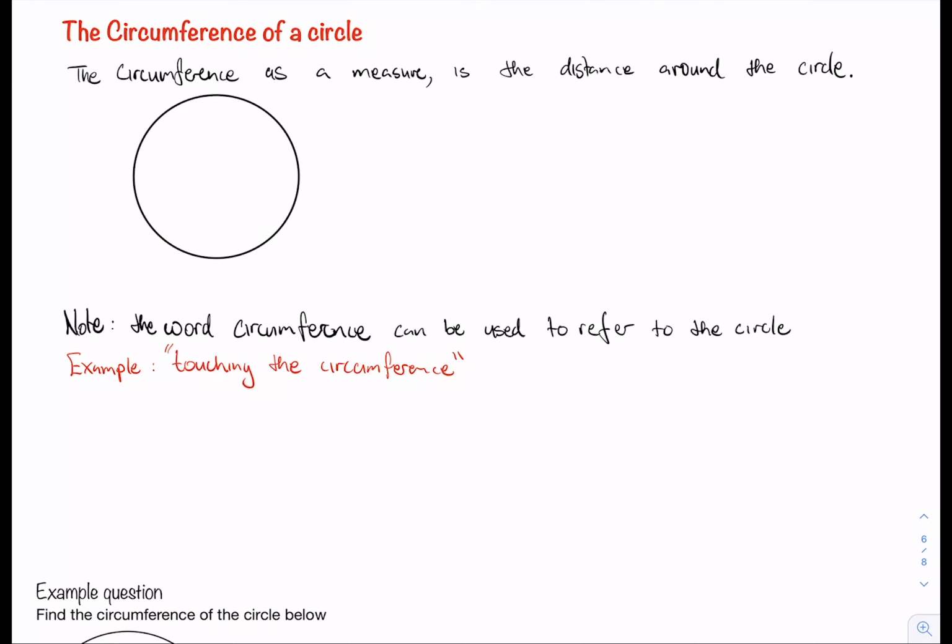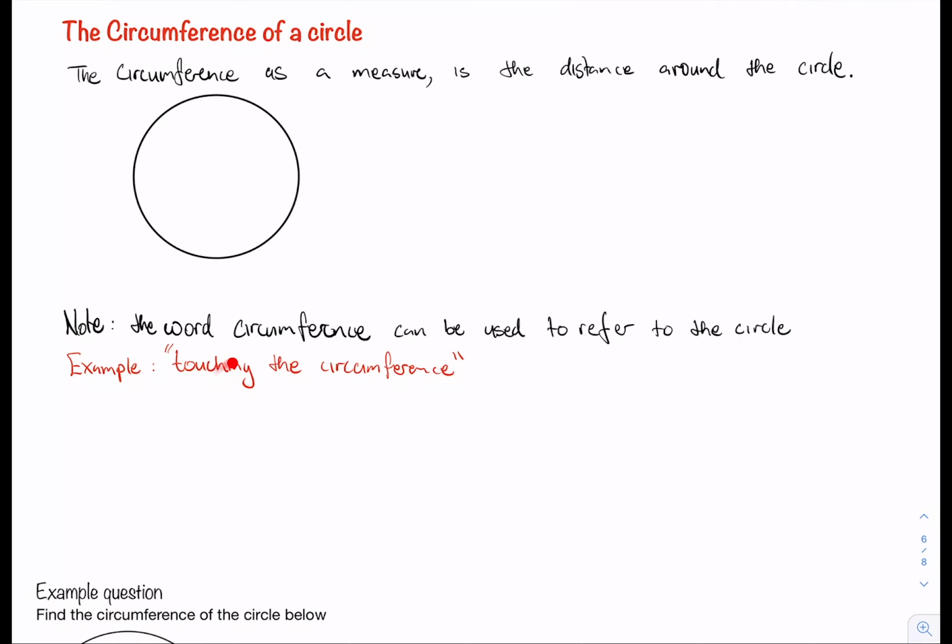So we want to think about the circumference as the distance around the circle. If we can find that distance around the circle, then that is what we call the circumference. Note here that the word circumference can also be used to refer to the circle. Here I give you an example. Sometimes we say touching the circumference.